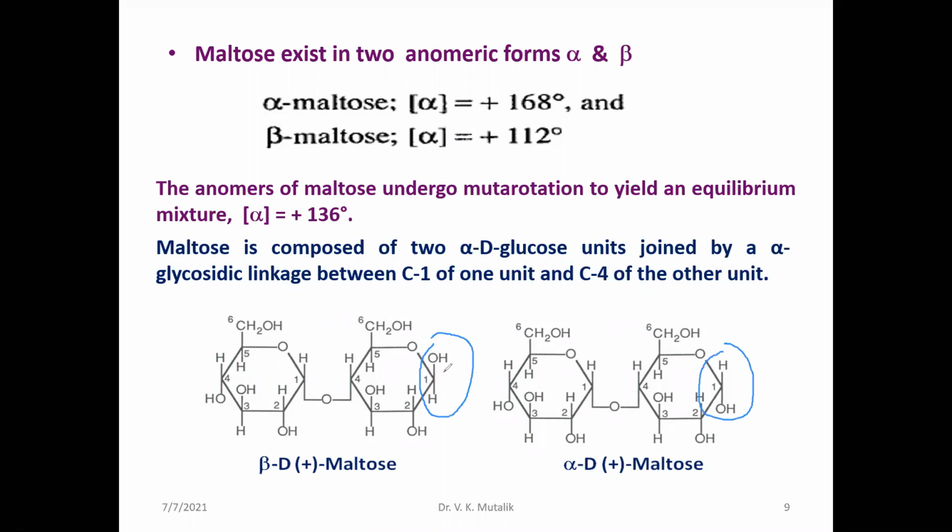The first carbon atom takes up the hydrogen atom to form a hydroxyl group. So therefore you will find H and OH configuration. So this is beta, this is alpha. Both are free, whether alpha anomer or beta anomer. So this part is called the reducing moiety. It can reduce the Fehling solution as well as the Tollens reagent and so on. Hence maltose is a reducing sugar.